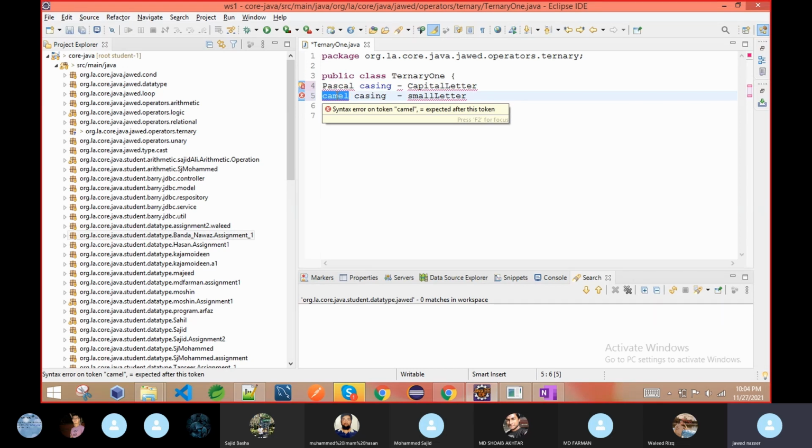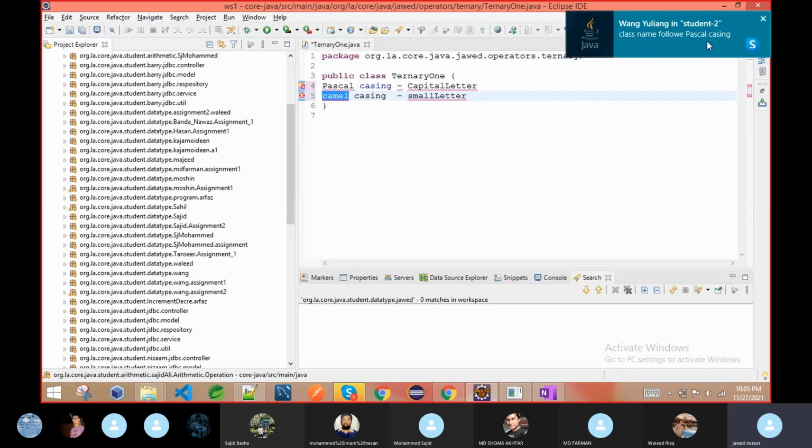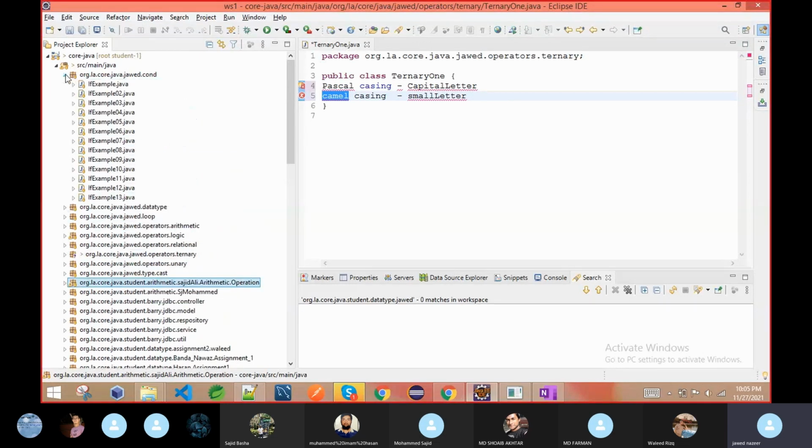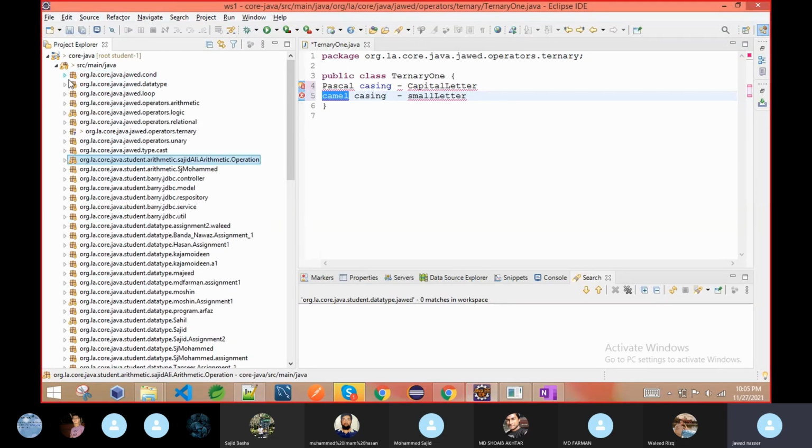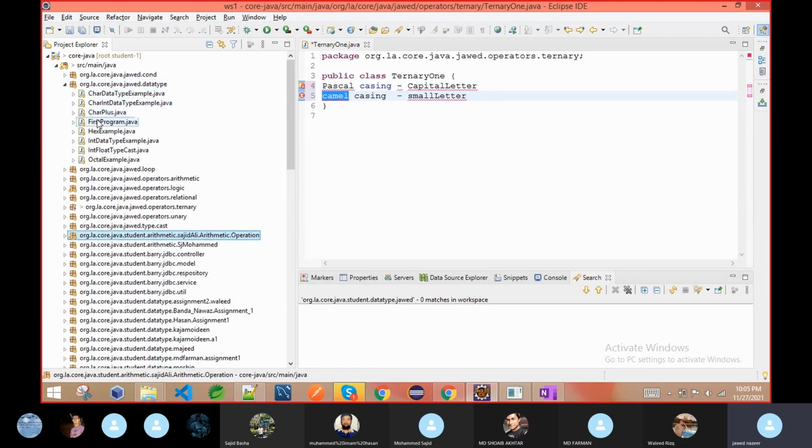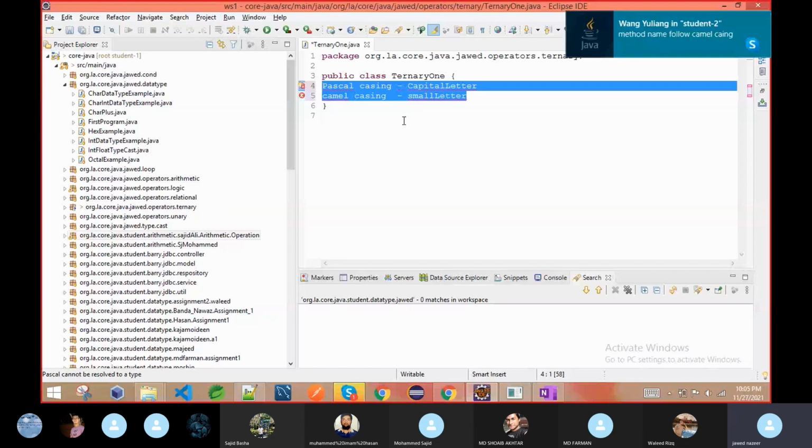So remember, we have to follow all these rules, because if you go and try in industry, and you don't follow these rules, then you are making a mistake in the company. That's the reason I am asking all of you to follow specific rules. Class names follow Pascal casing, and method and variable names follow camel casing. That's the reason if you see any of my class names, they always start with a capital letter. Whenever the word changes, again it starts with a capital letter, but not for methods and variables.